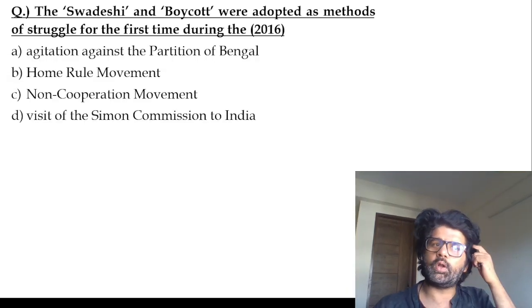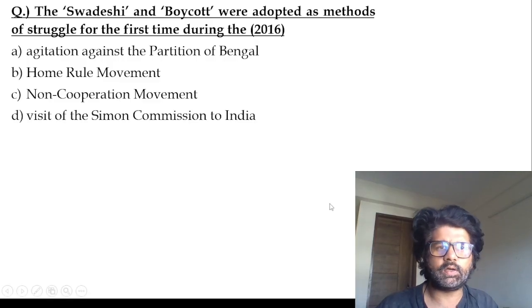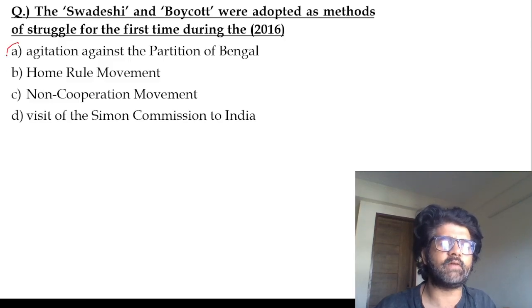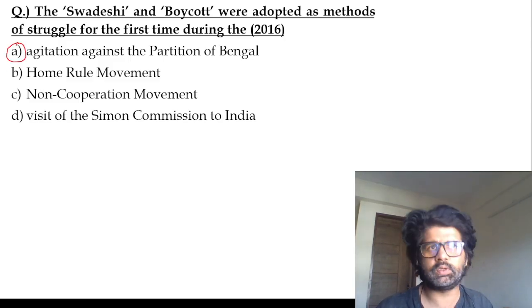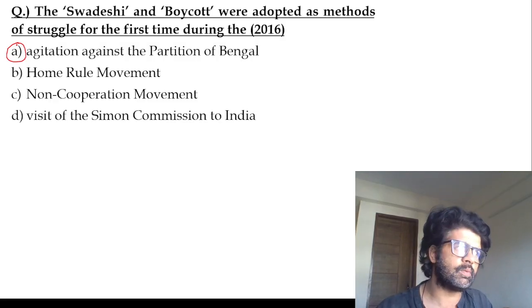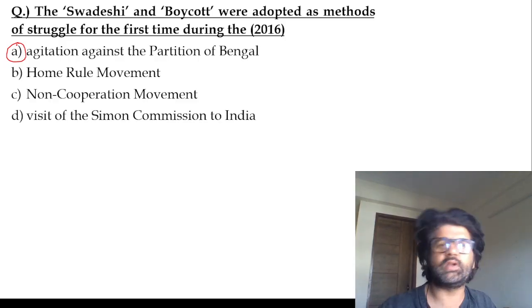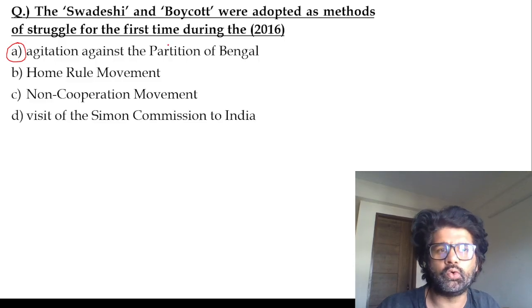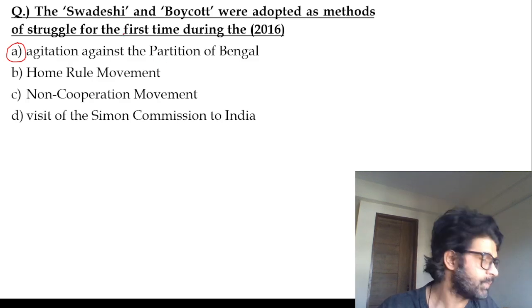Swadeshi and boycott were adopted as methods of struggle for the first time during the agitation against the partition of Bengal. There they also established the National Council of Education, Bengal University, some portion of which became Jadavpur University. So nationalization of education, so many things they talked about after the partition of Bengal. They were like, we will not buy foreign goods, foreign clothes. So all these things were happening against the partition of Bengal. Swadeshi and boycott. A is the answer.